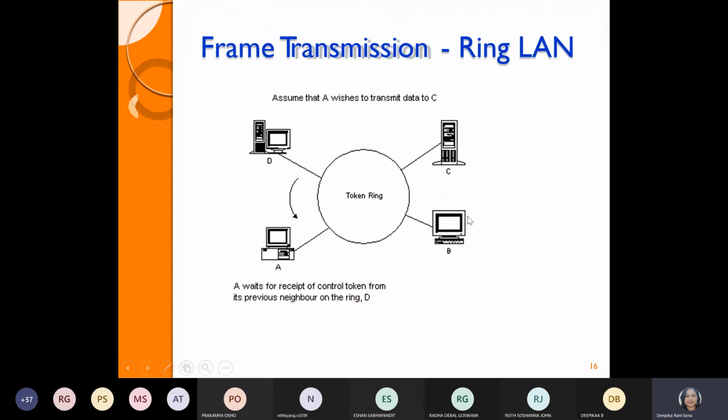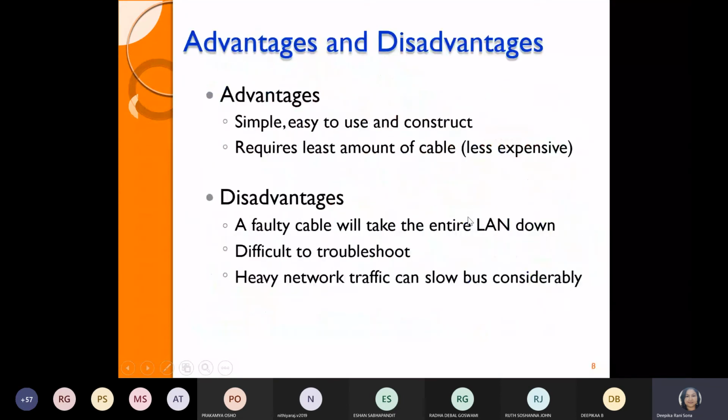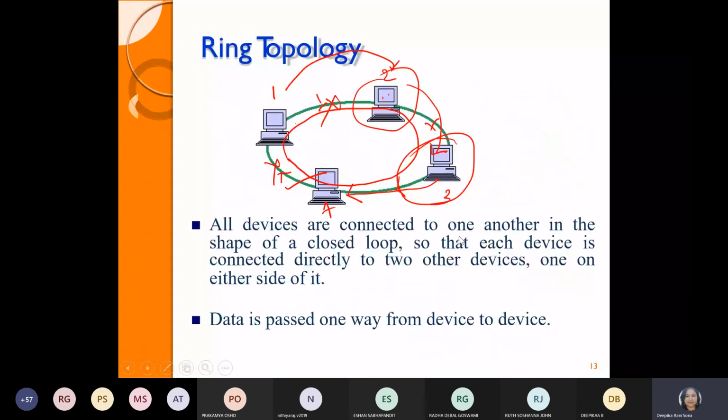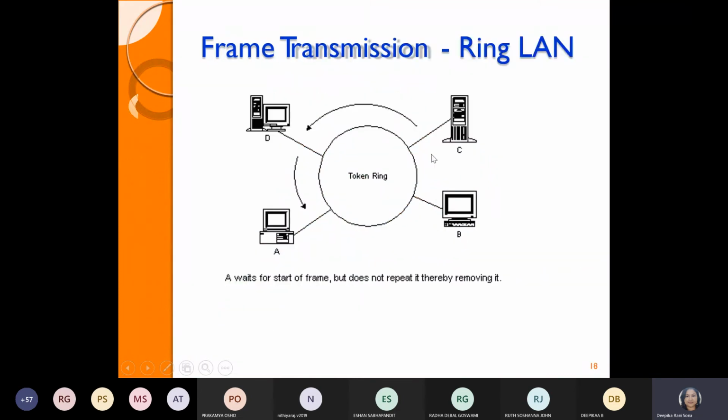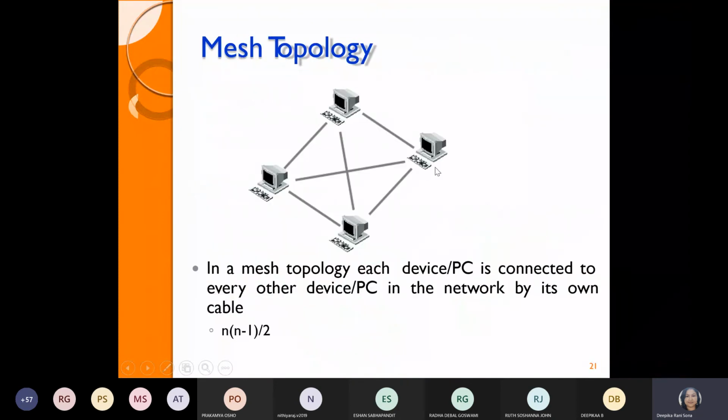See, whatever the topologies we have seen: bus, star, ring, all are advanced forms of each other, guys. If you see, the drawbacks are taken care of in the next level of topology. So at the drawback level of ring topology, if 1 to 3 connection or 4 to 2 wants to connect directly, we have to go through the intermediate node. So that has been taken care of by the mesh topology. So that is the advanced level of your ring topology. Now you can see that in the mesh topology you can connect diagonally also.